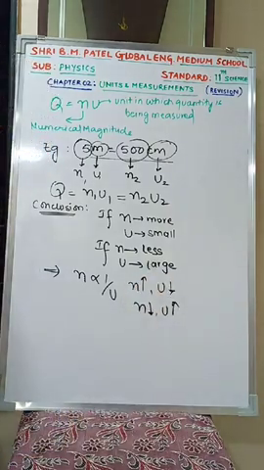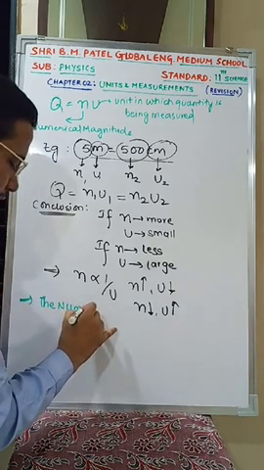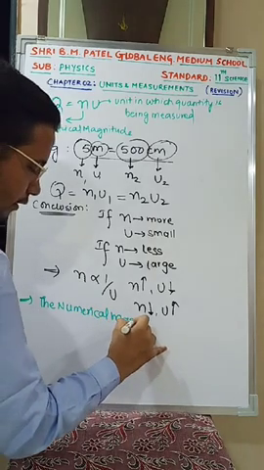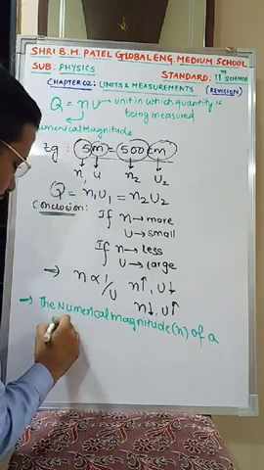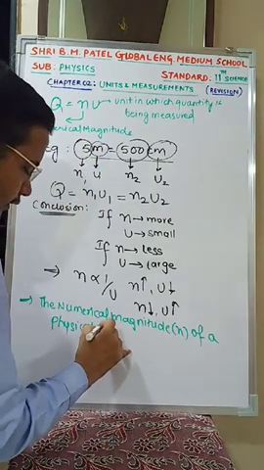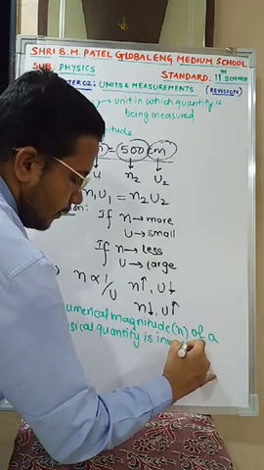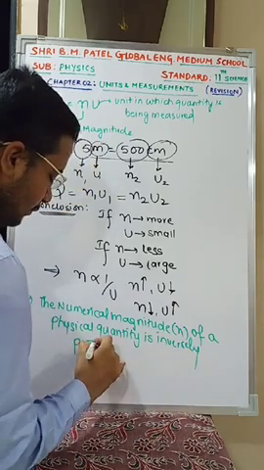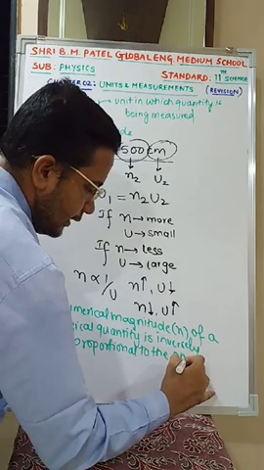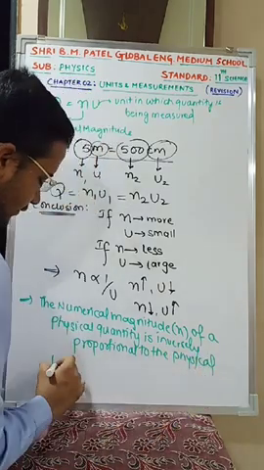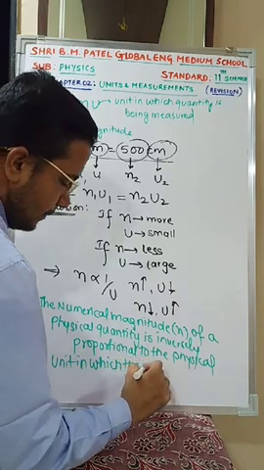So the numerical magnitude n of a physical quantity is inversely proportional to the unit in which the quantity is being measured.